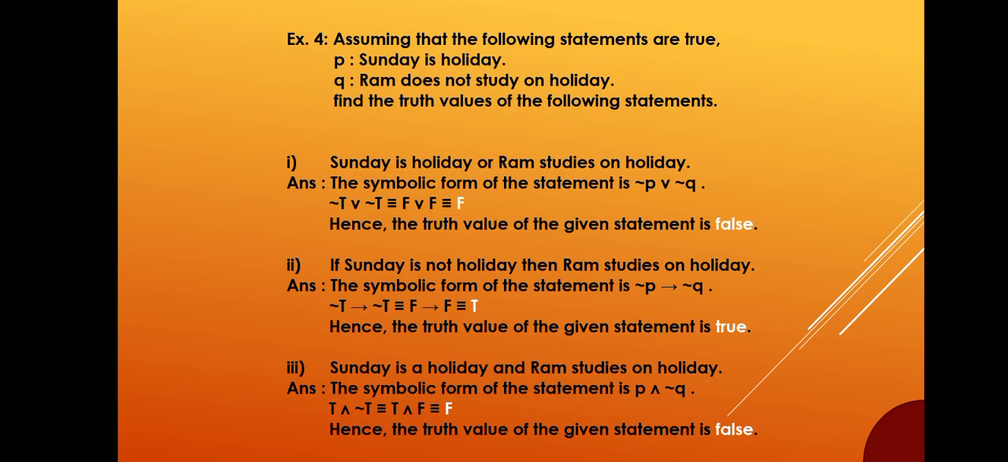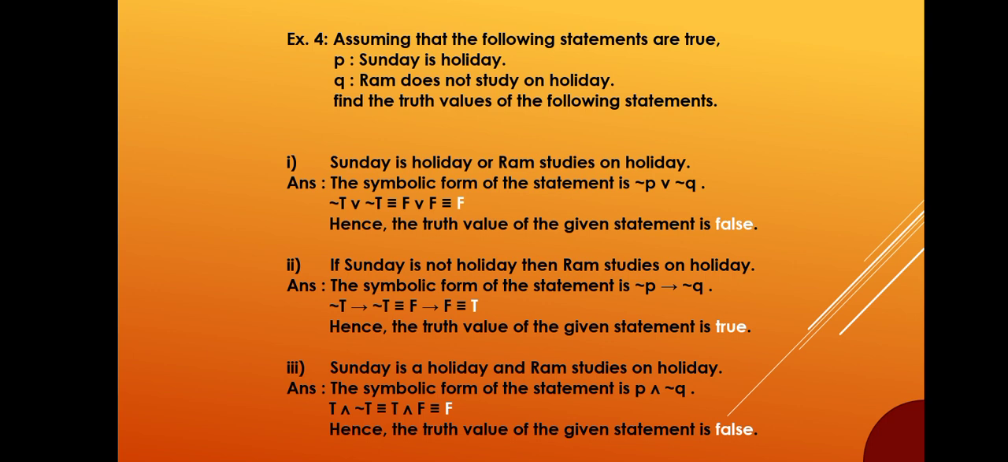Assuming that the following statements are true: P, Sunday is holiday. Q, Ram does not study on holiday. Find the truth values of the following statements. Sunday is holiday or Ram studies on holiday. Answer: the symbolic form of the statement is not P or not Q. Not T or not T, equivalent to F or F, which is equivalent to F. Hence, the truth value of the given statement is false.